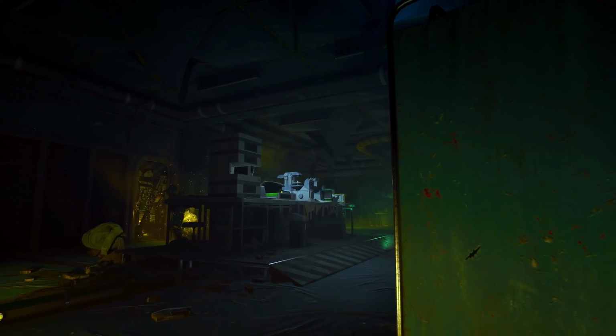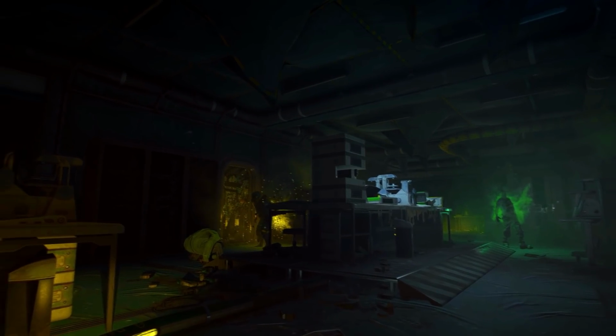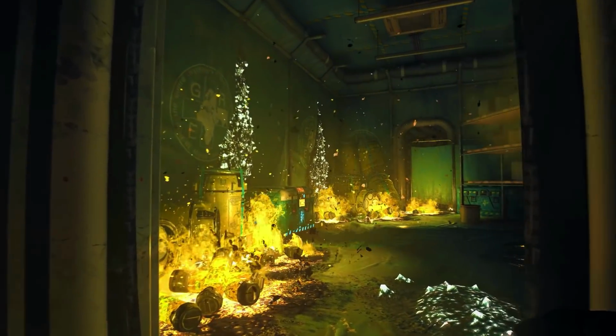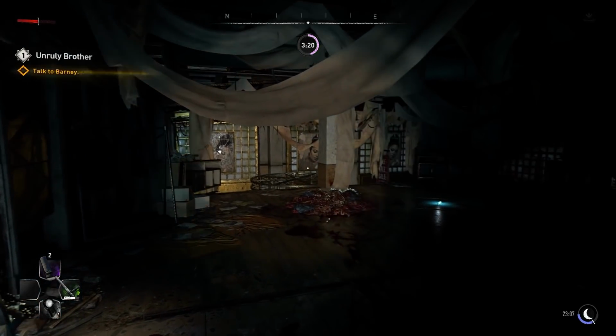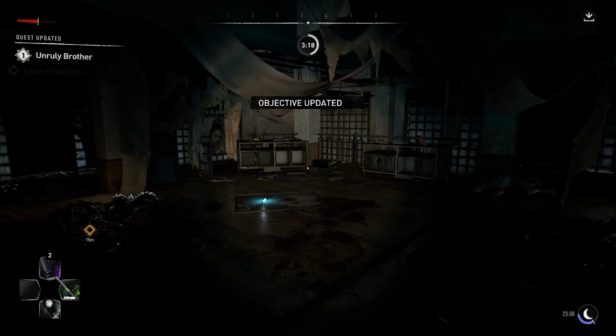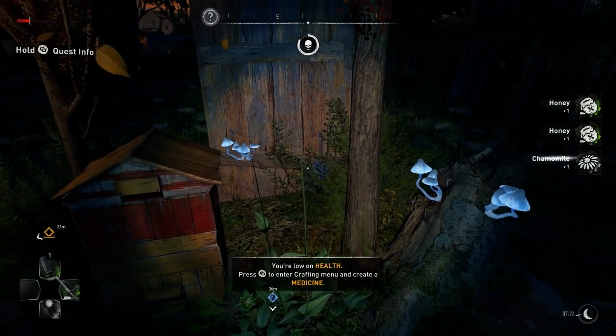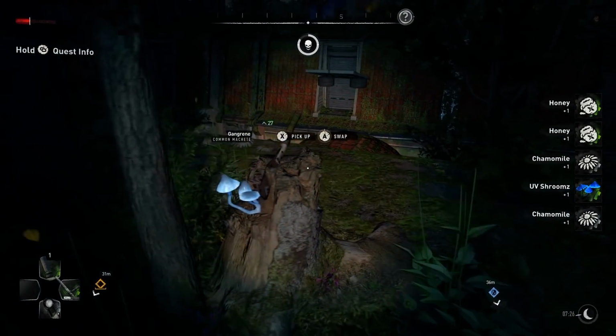Also, there are certain areas like the GRE facility that are filled with chemicals which will mess up your breathing, and if you have issues breathing, don't worry, the game actually has inhalers for you, so you can pop them anytime you want. With the addition of inhalers, it also has a UV shroom that if consumed will increase your immunity, so you can find them growing everywhere in the city.